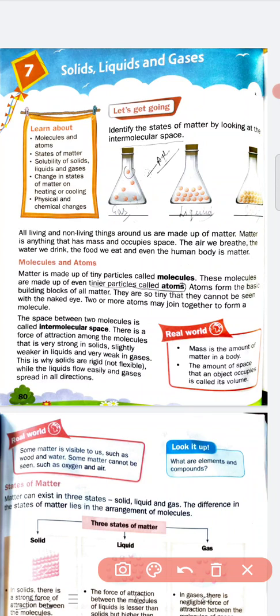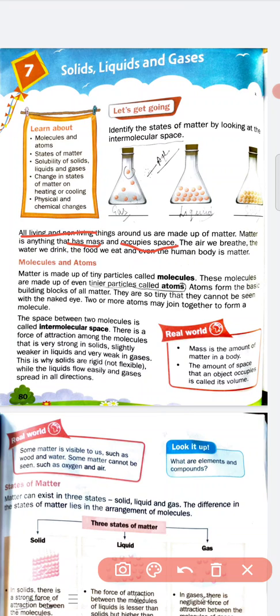Yes students, listen carefully, everything in this universe, whether it is living or non-living, that has mass and occupies space is called matter. Air, water, food and even the human body is matter, but the condition is that it should have mass and occupy space.